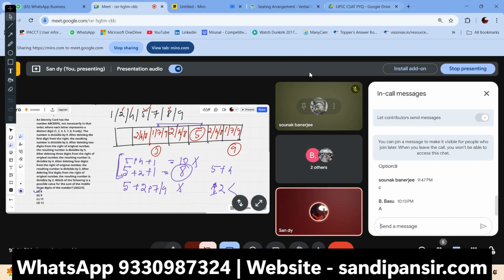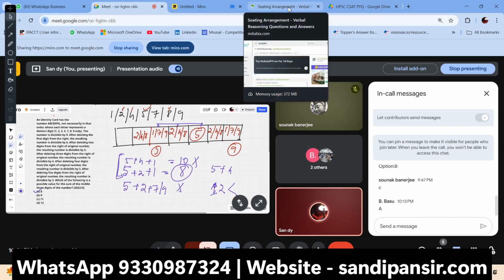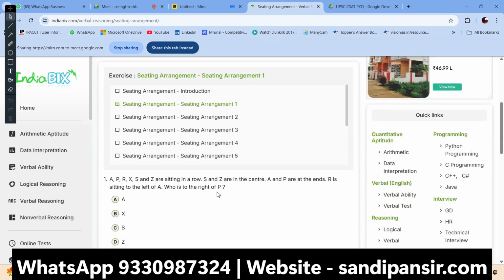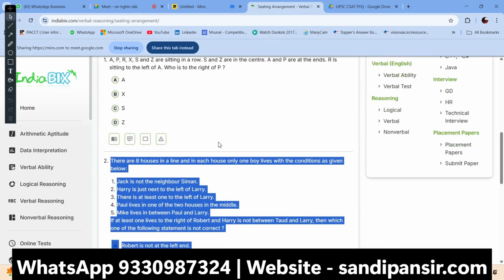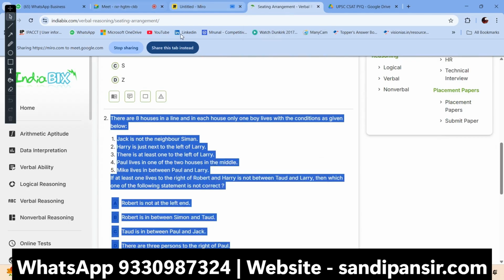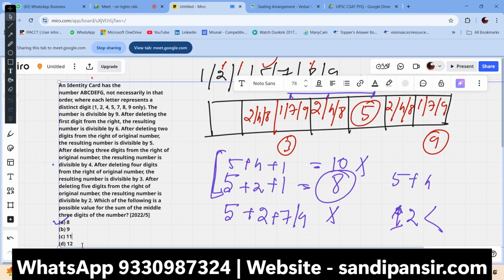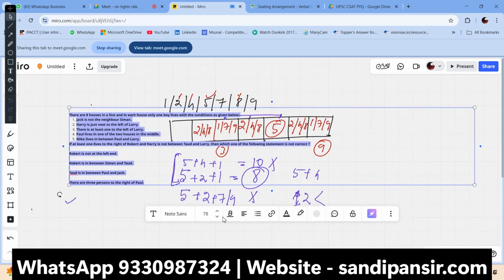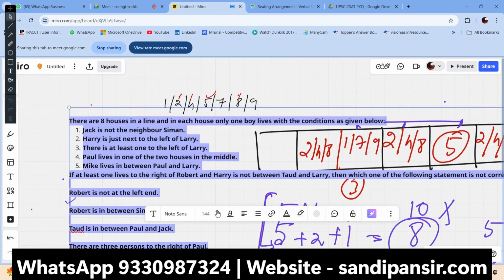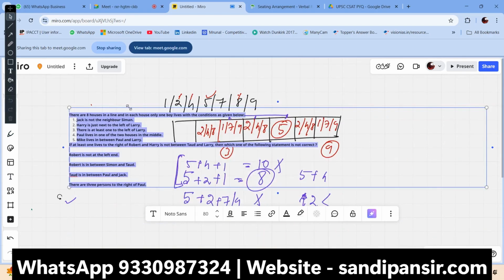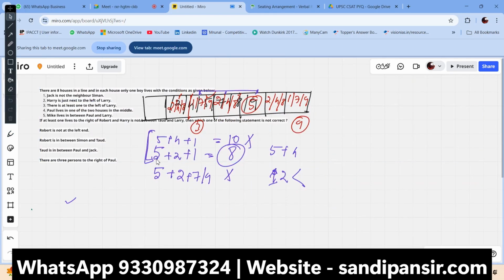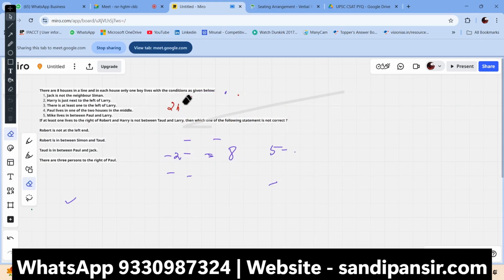Now let us look into the seating arrangement questions. I'll be doing certain seating arrangements out there. It's very easy. I have copied a question, and let us follow a seating arrangement. Seating arrangement is a very interesting thing. You just need to understand what's in the question and what's not in the question. You have to get that idea. I hope you can see the question here. I just copy pasted it from a very interesting site.